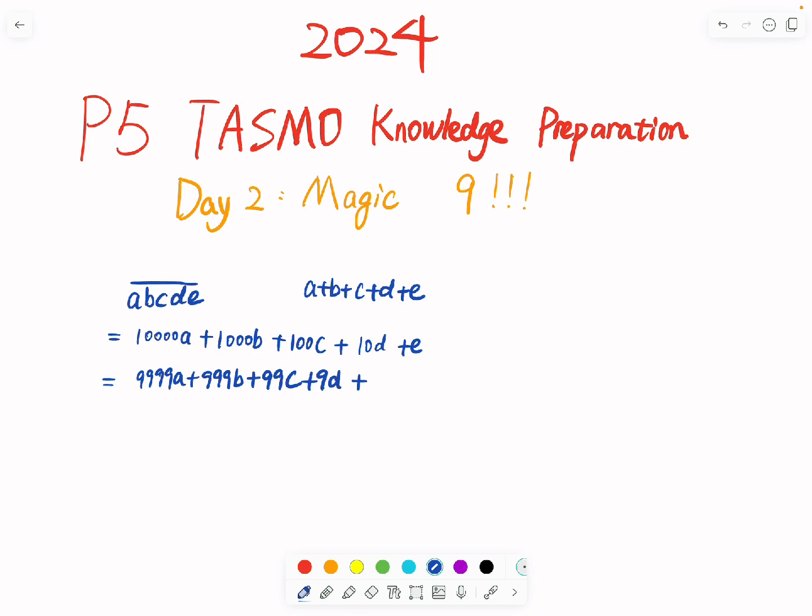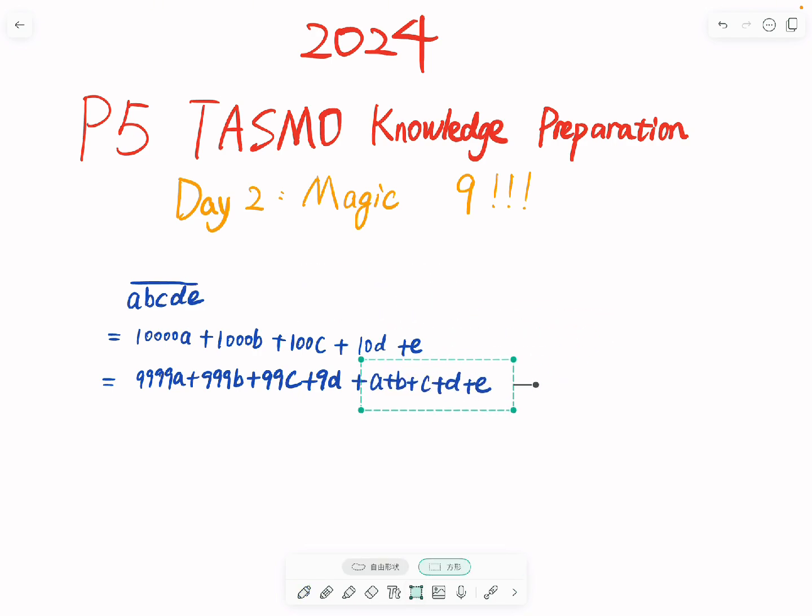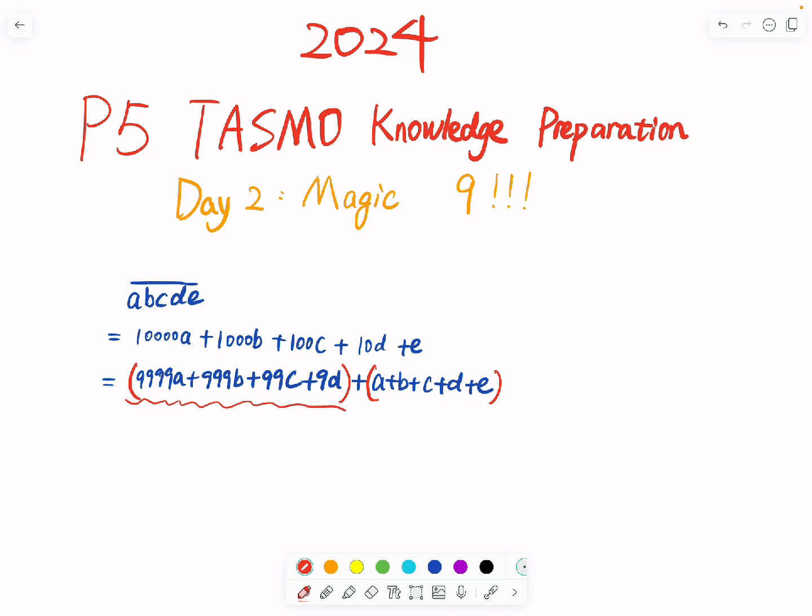And after that, do we have anything else? Yes, we have this part, right? I plus them. Now let's use brackets to separate them. In the first bracket, obviously this number must be a multiple of 9.